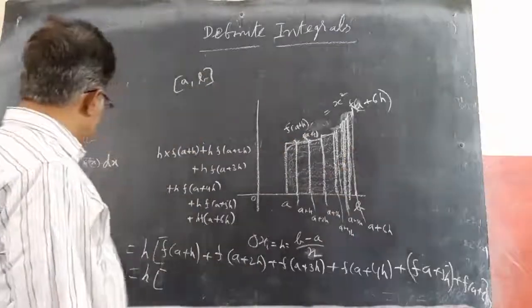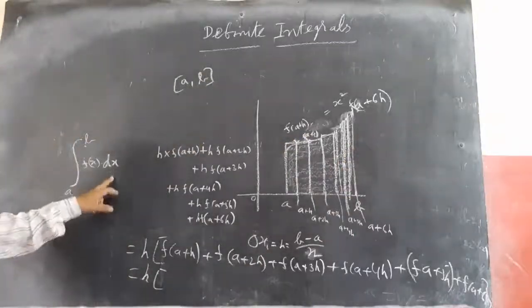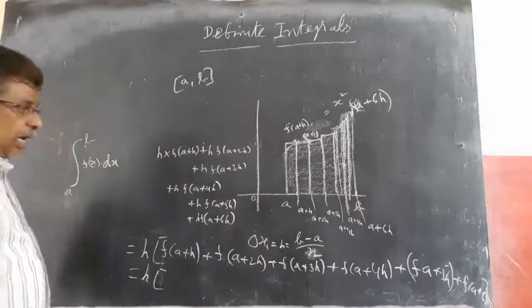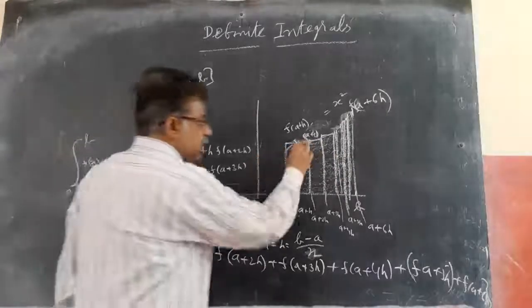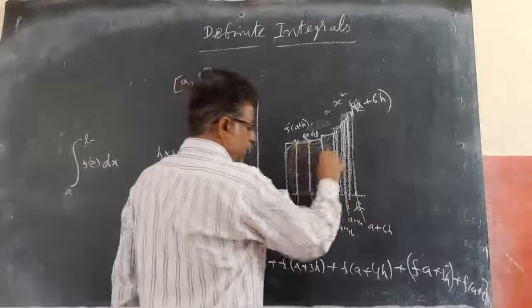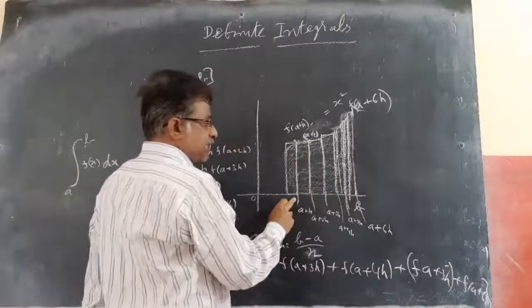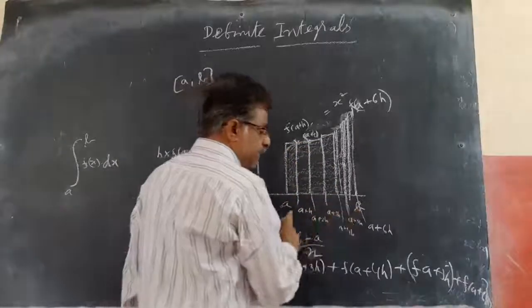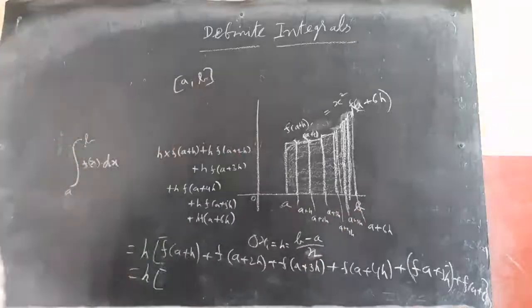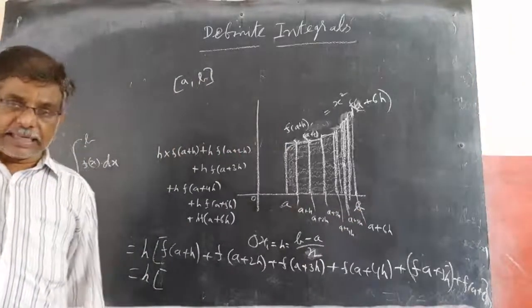So that's why we can take the integral of a to b f(x) dx as equal to this area under the curve, between the x-axis and the curve, between the limits a to b. Between the limits a to b is called definite integration.